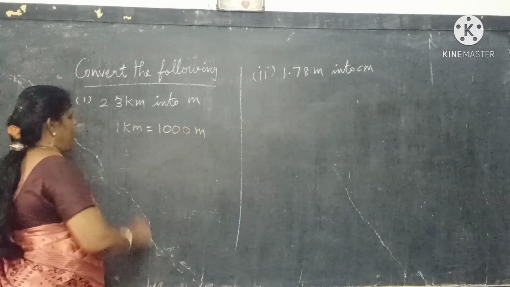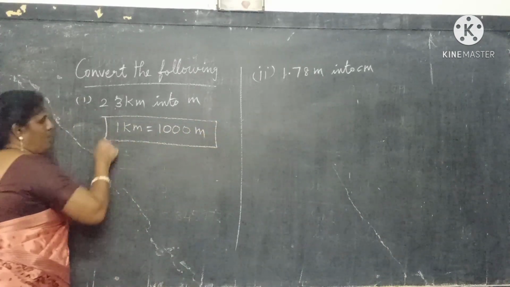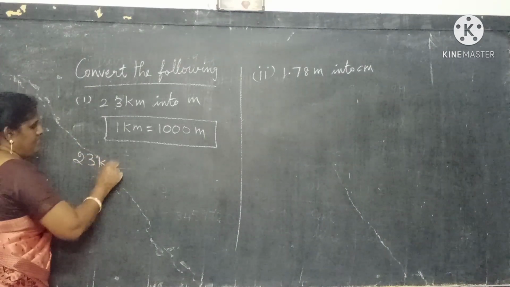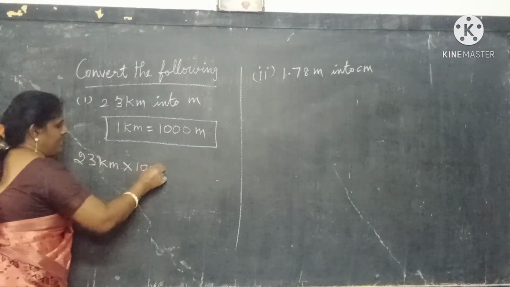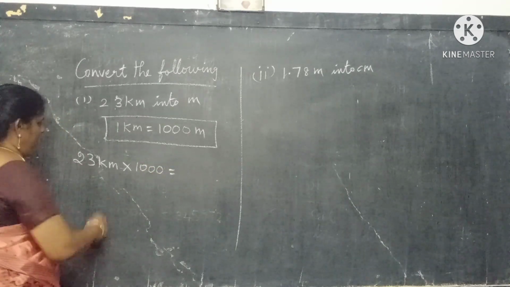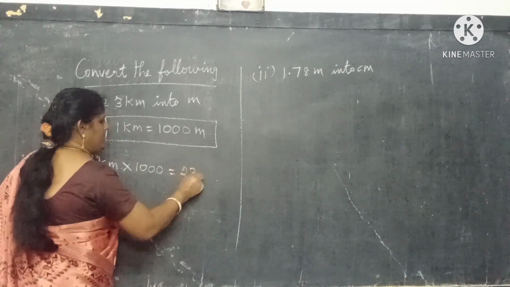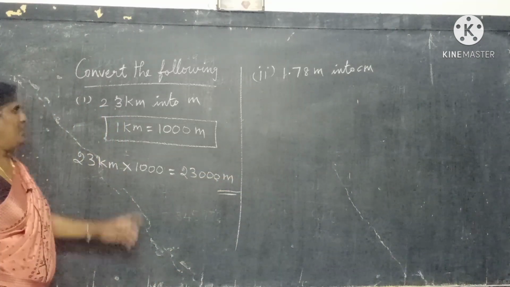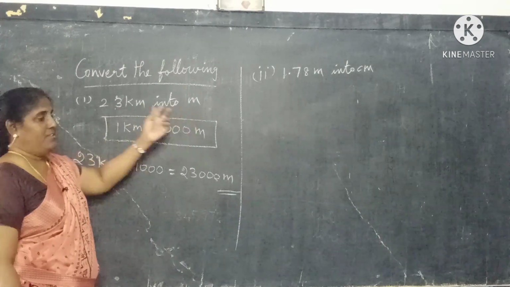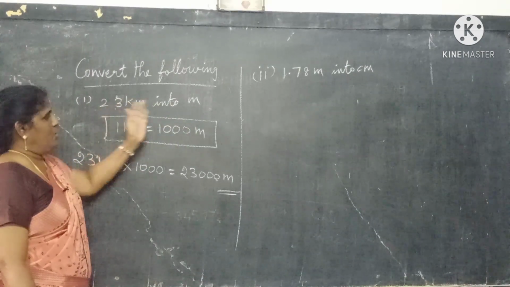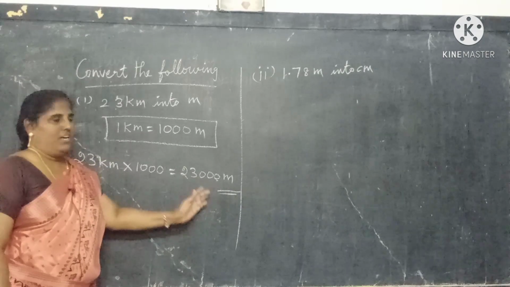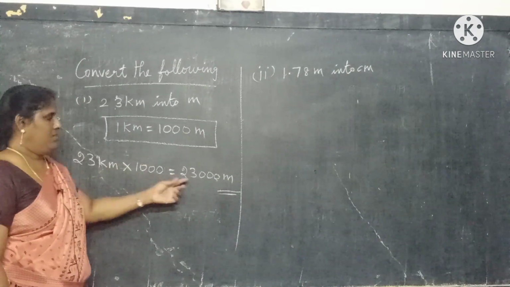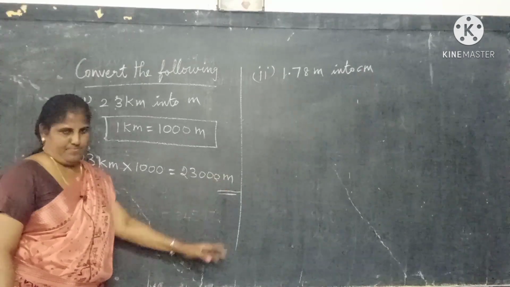This is the formula. So 23 kilometer equal to 23 into 1000, that is 23,000. So 23 kilometer equal to 23,000 meter.